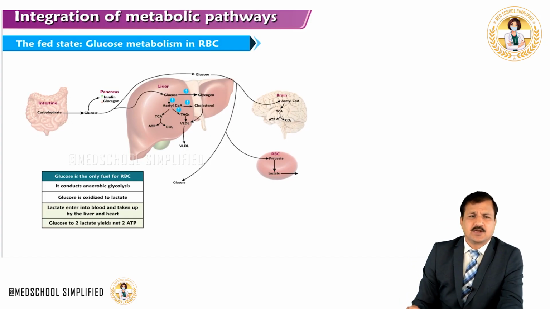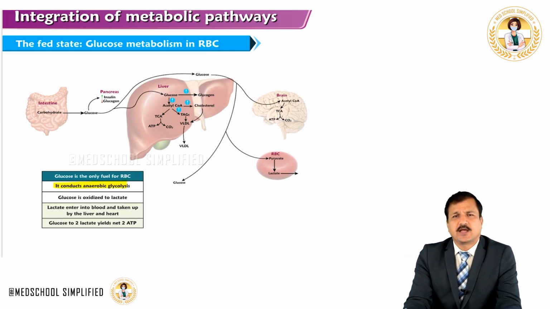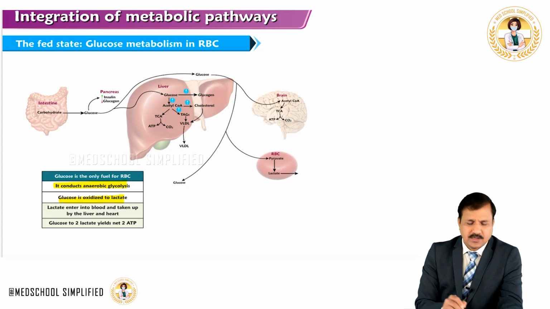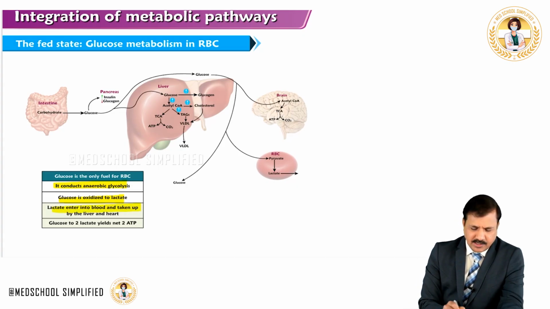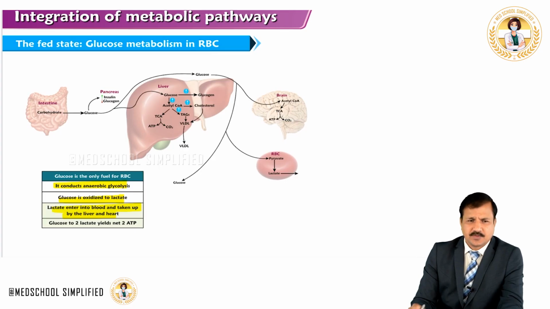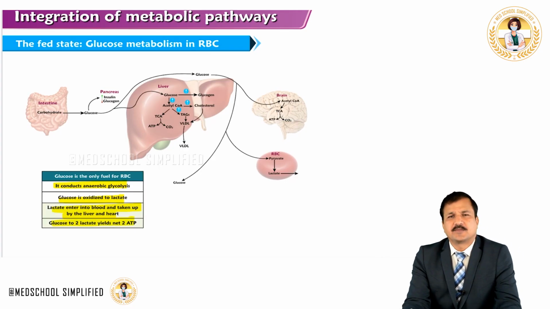Some additional points here: the red blood cell conducts anaerobic glycolysis, glucose is oxidized into lactate, and lactate enters into blood and is taken up by the liver and heart. Lactate can be converted back into glucose, or simply converted into pyruvate, and pyruvate is oxidized in these tissues. Also note that glucose into 2 lactate in the red blood cell will yield 2 ATPs.